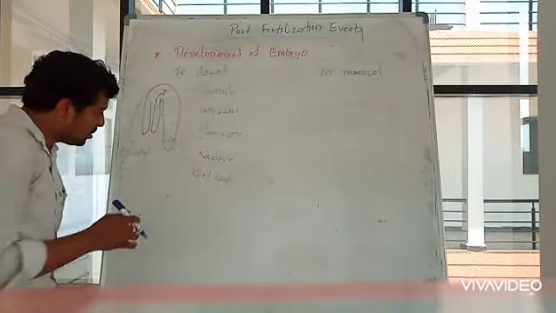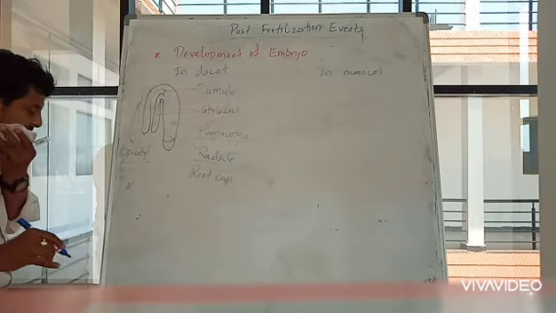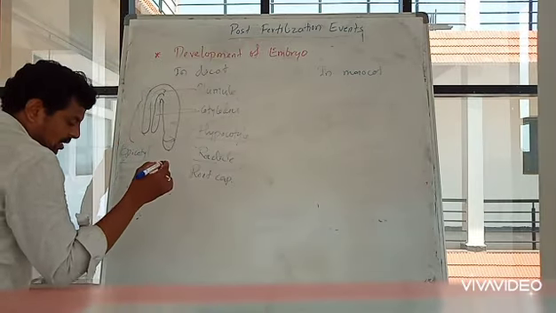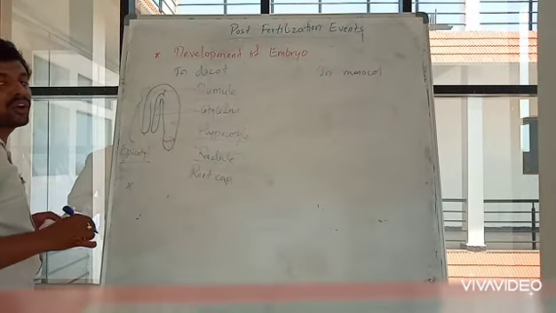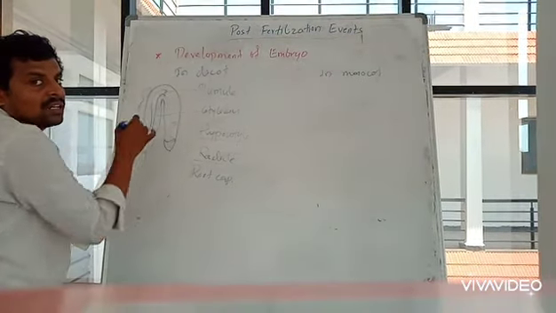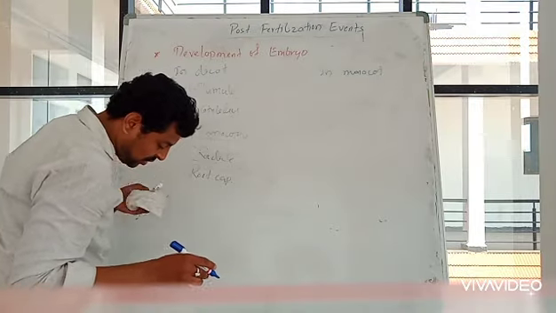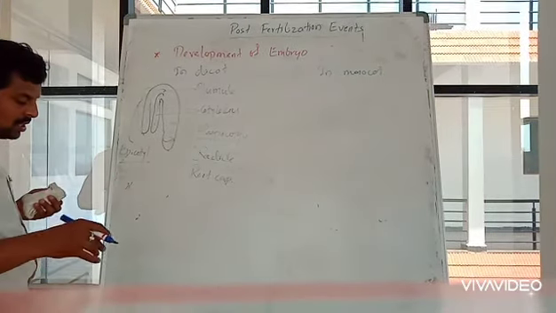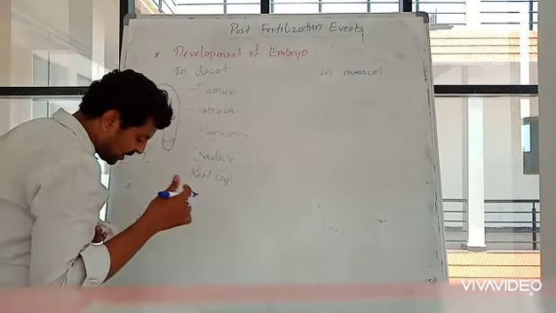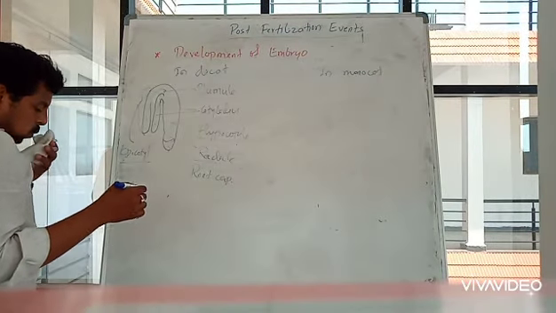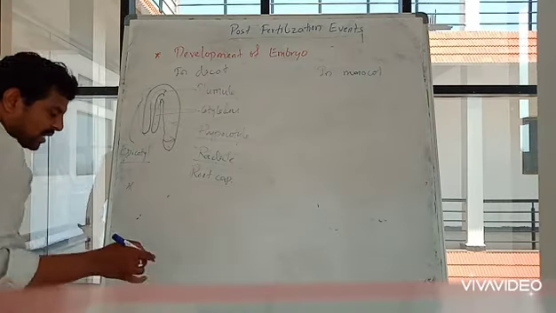Okay, so I will simply write some points. So this portion, complete portion, is called embryonal axis of embryo. That you will simply write here. I will simply write some points.